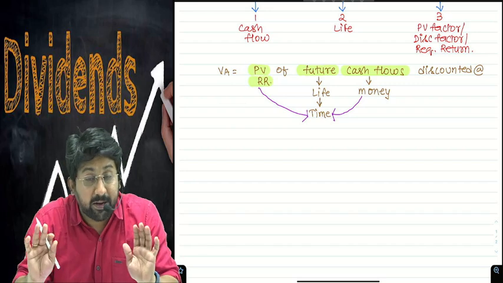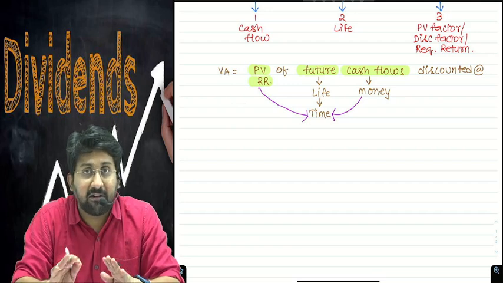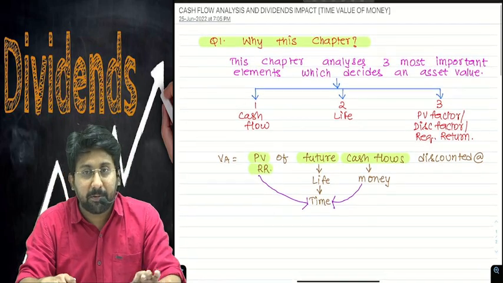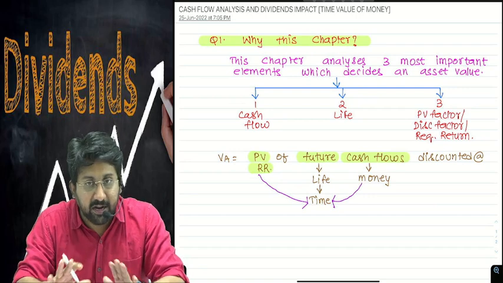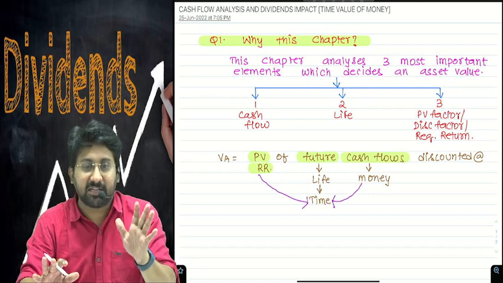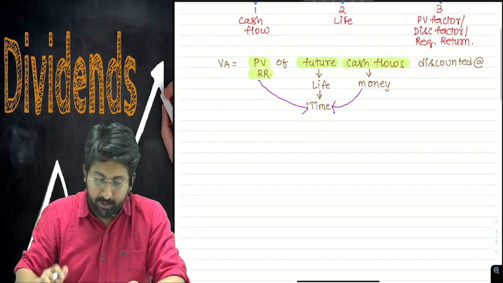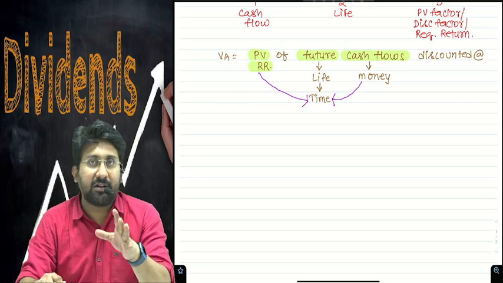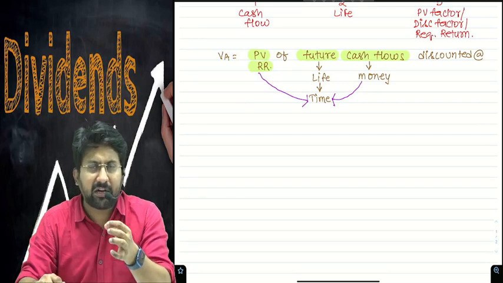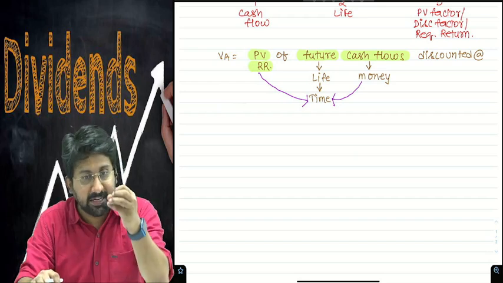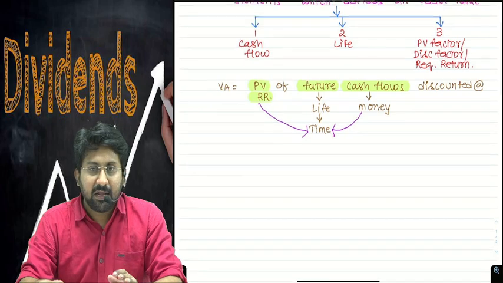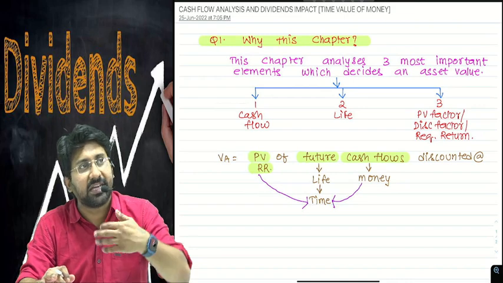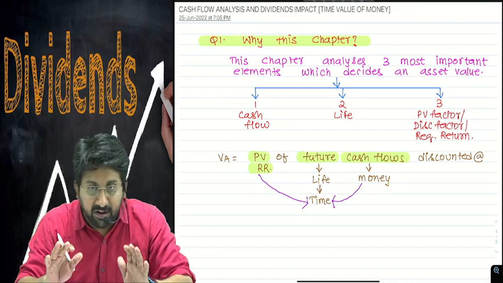I am not going to explain every concept of time value of money at CA final level and waste your time, but the basics of time value of money are important and imperative for me to explain very clearly, at least at some bare basic level. At the end of this session, everyone listening will know that I learnt at least 2-3 concepts which I didn't know in the basics of financial management. This is a session which will help us understand certain easy concepts which we generally ignore and move on. That is what we are going to analyze in this session.